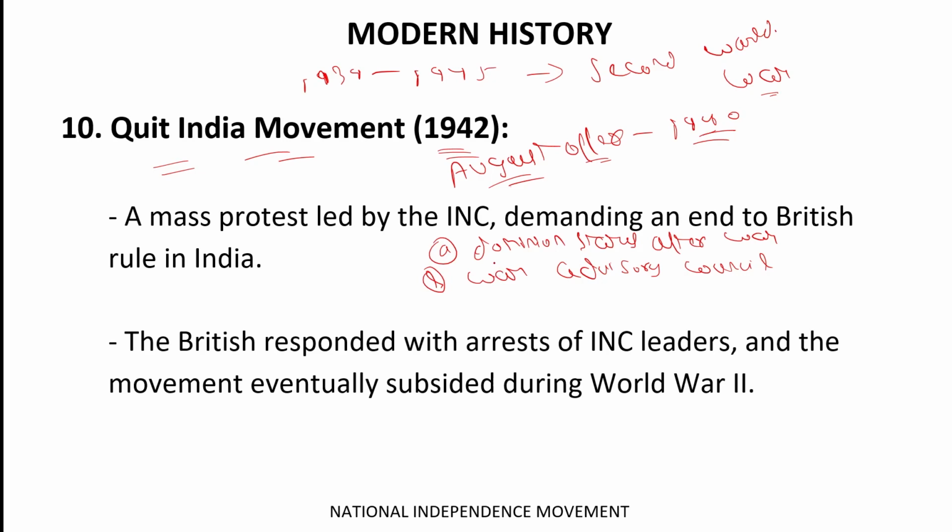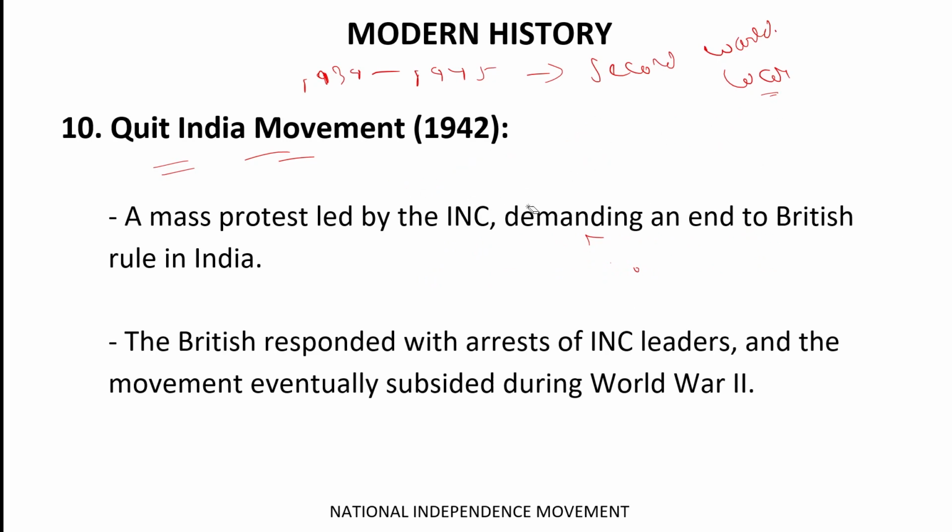They said we cannot grant you complete independence, but we will provide you dominion status after the war. Okay, second thing they promised, they said the war advisory council would be established so that the Indians should not suffer the war's causes. Okay, but this August Offer failed.